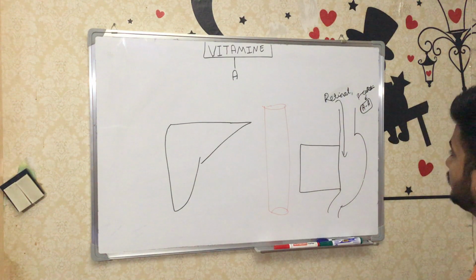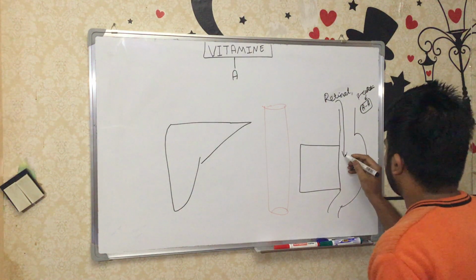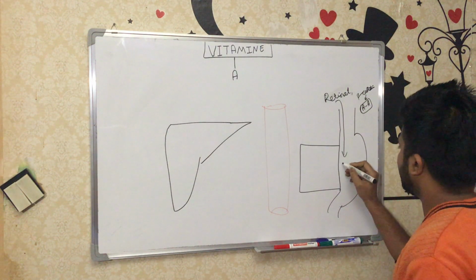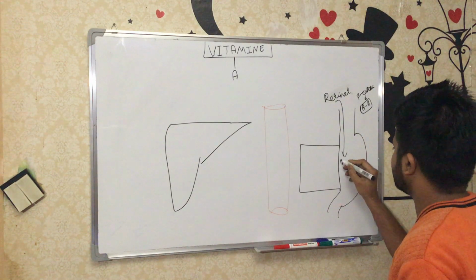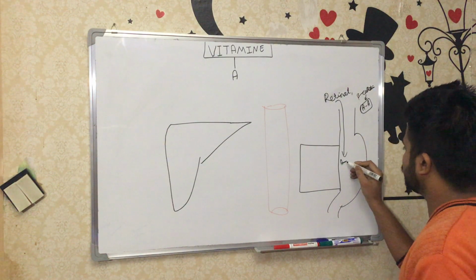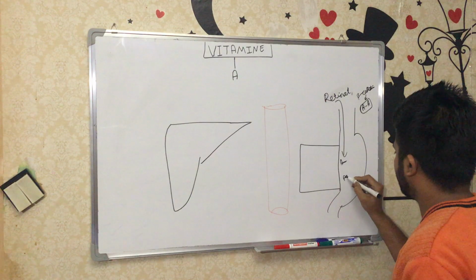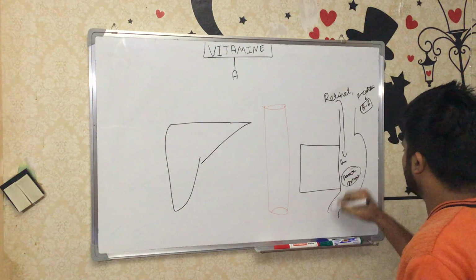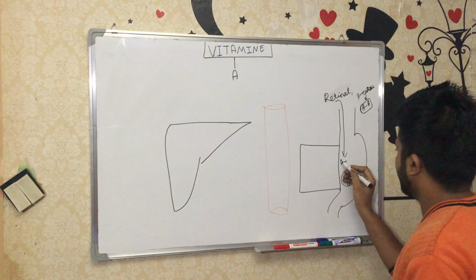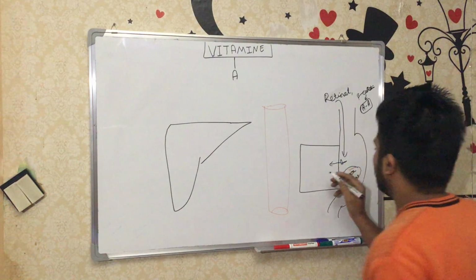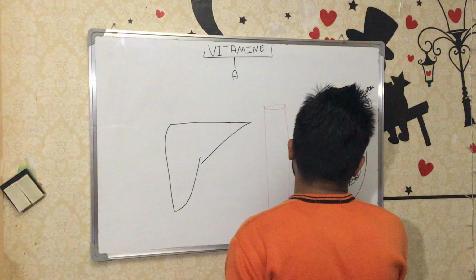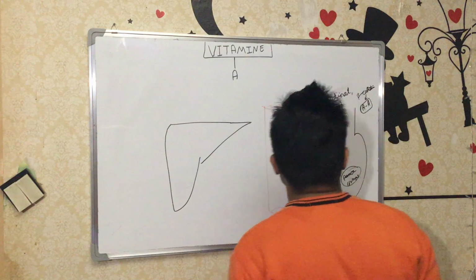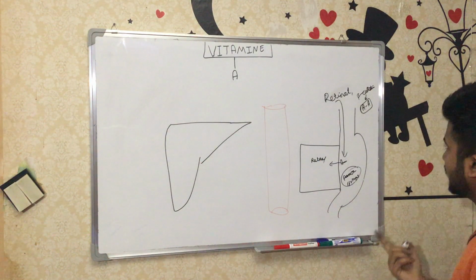The same thing here. The pancreatic enzyme will destroy, or we can say remove, the long chain fatty acid.